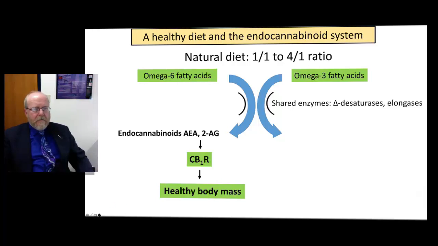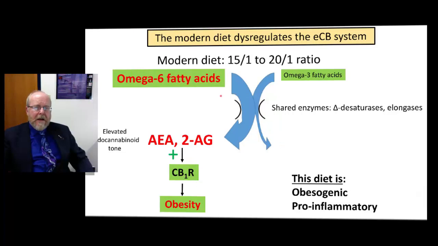But the system is disrupted by our diet. Our modern diet has an extremely elevated ratio. We've got more like a 15:1 or 20:1 ratio of the omega-6 fatty acids relative to the omega-3 fatty acids. And so what happens is basically these omega-6 fatty acids overwhelm these enzymes and lead to elevated amounts of the AEA and 2-AG signals.